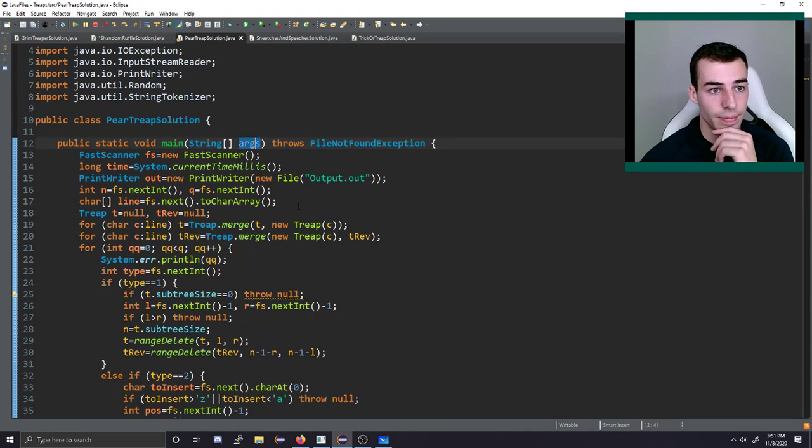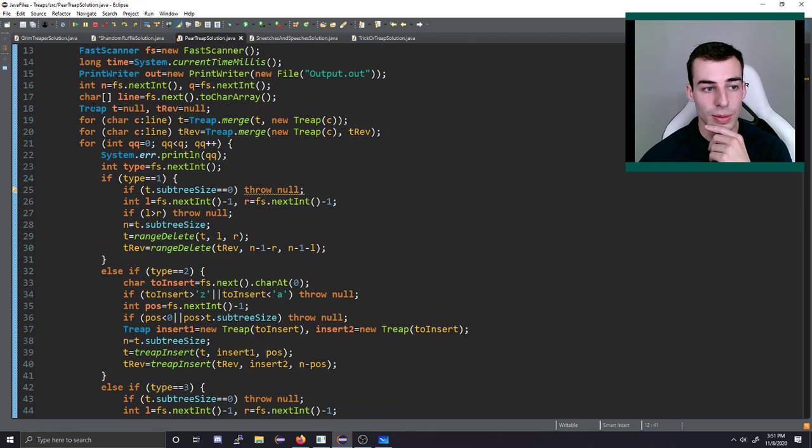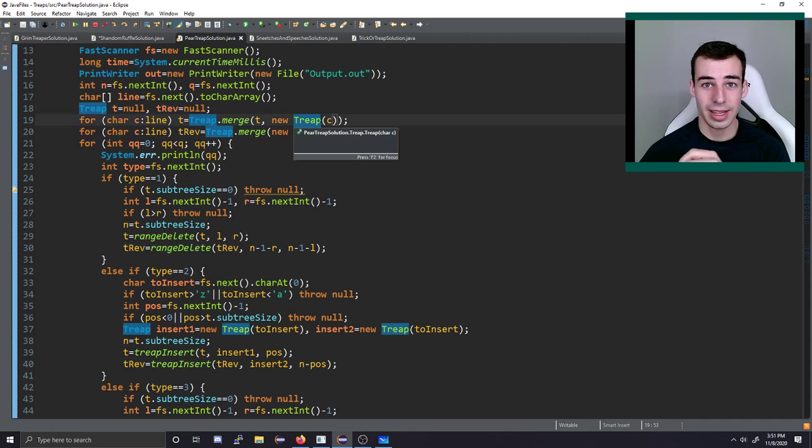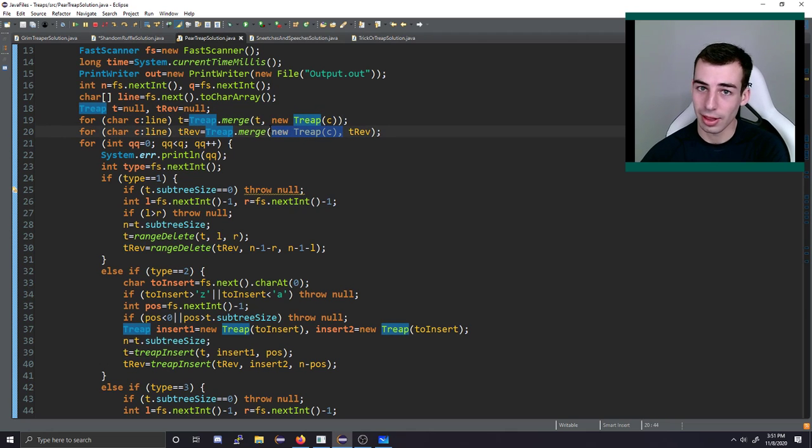Briefly, what that looks like is I've got two treaps. This one is forward, this one is reversed. And I build them in kind of an interesting way. The forward one, I always add the character to the right end. For the reverse one, I always just add the next character to the left. So I have something and I build it kind of backwards. Just a different way of calling merge. You could also just iterate through this array backwards. That would work too.